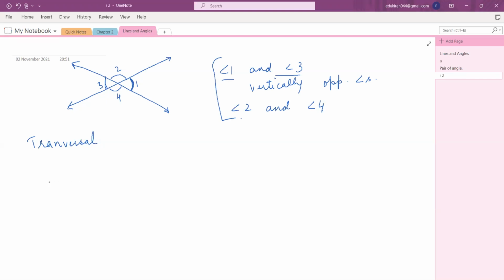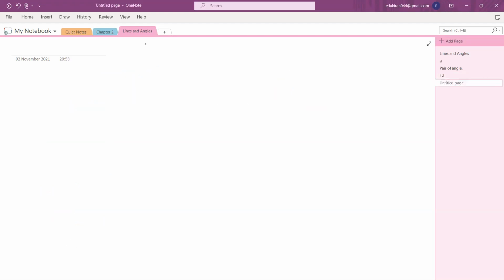Okay, a transversal is nothing. If you have two lines, any two lines, and a third line which intersects both these lines, it's called a transversal. So if this is your line M, and this is your line M, now this line I call P. So P is the transversal, okay? That's it.